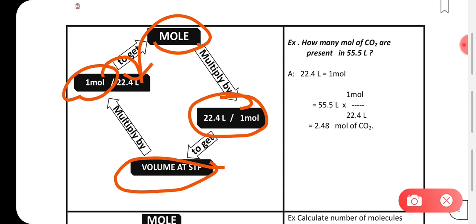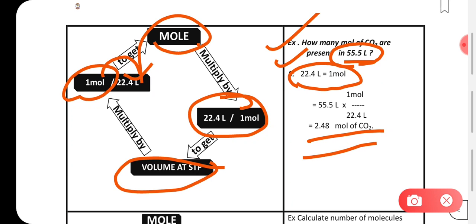Let us understand with the help of an example: how many moles of carbon dioxide are present in 55.5 liter? We know that 1 mole of carbon dioxide, or any substance, if it is present as 1 mole, will have the volume of 22.4 liter. Now they are asking for 55.5 liter, how many moles will there be. A simple calculation: you have to divide 55.5 by 22.4, multiplied by 1, and you will get the answer.